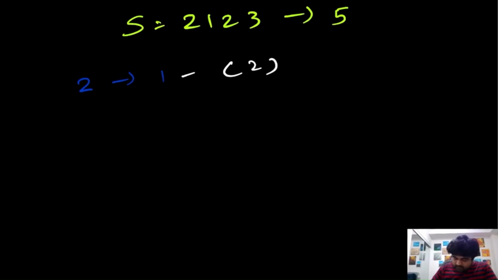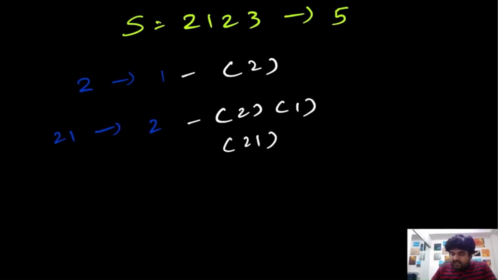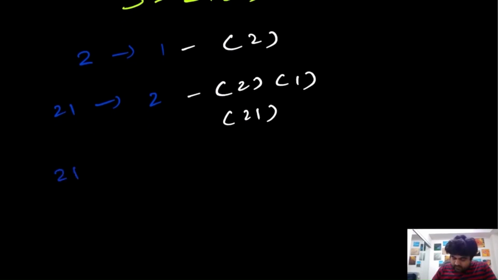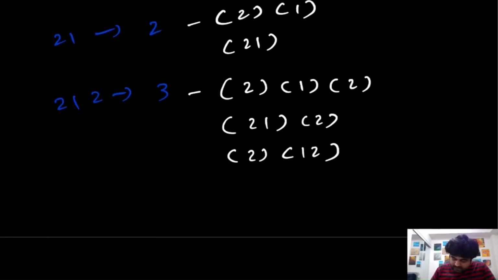Now let's consider the second value, 21. How many different ways to decode this one? Well, of course, two different ways, and those ways are 2 1, so that is one way, and the second one is 21 by itself. And let's take the third value, 212. There are actually 3 different ways to decode this one. So let's consider the next value as 2123. We know that for this one, there are actually 5 different ways to decode this. And the 5 ways are,